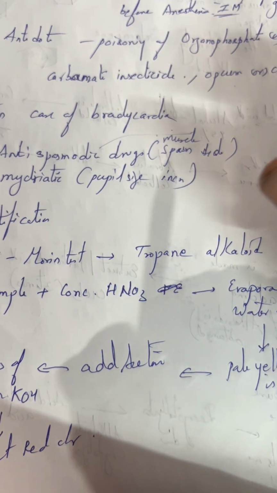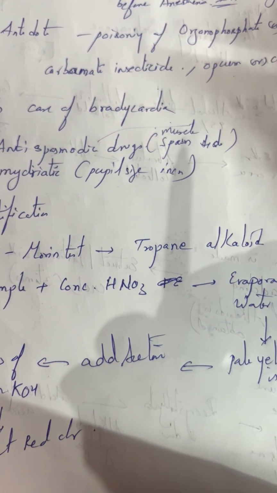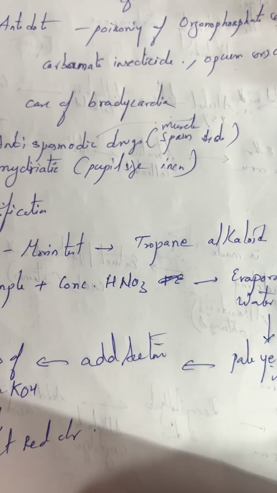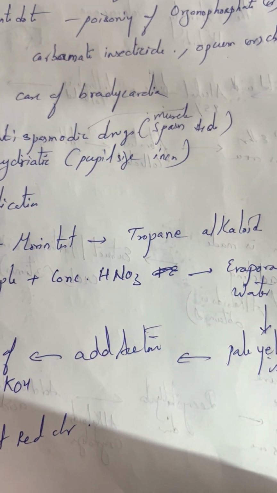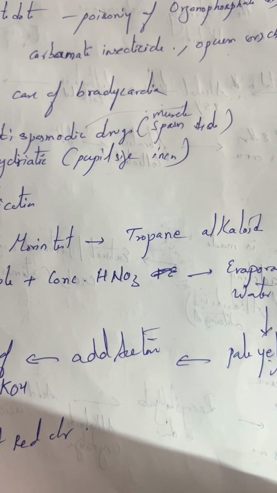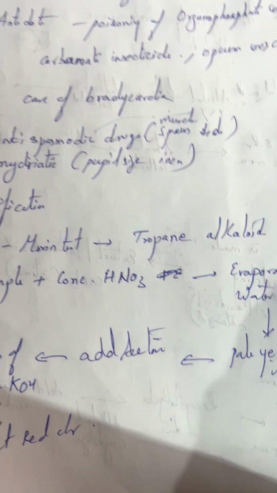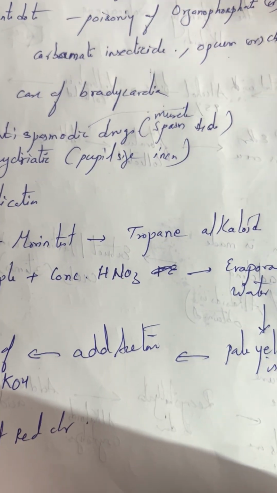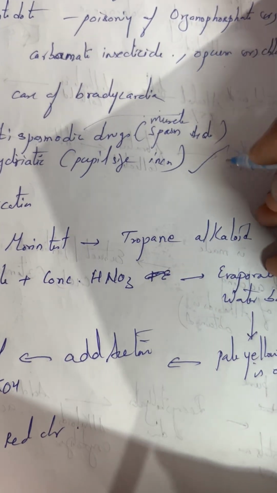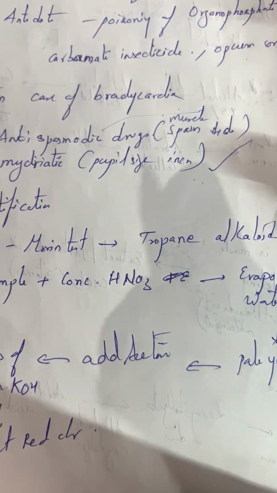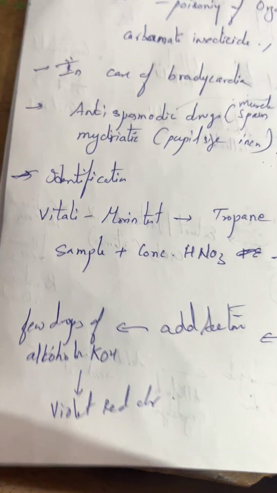Mydriatic means it increases the pupil size. So during ophthalmic surgeries, we need the middle portion, that hollow space, the pupil, to be dilated, so that the insertions or whatever surgery has to be done can be easily done. So in that case, it acts to increase the pupil size. Okay, that is about the uses.